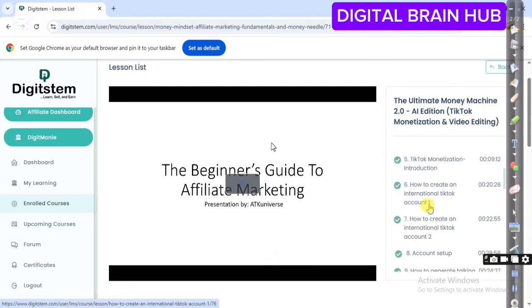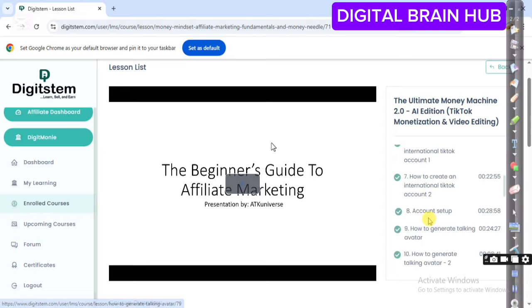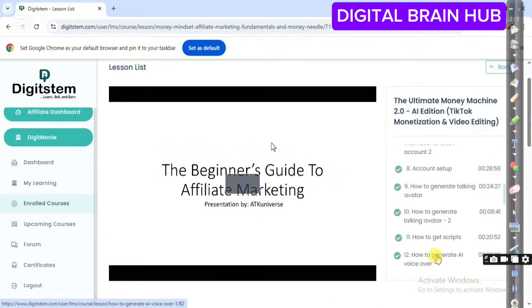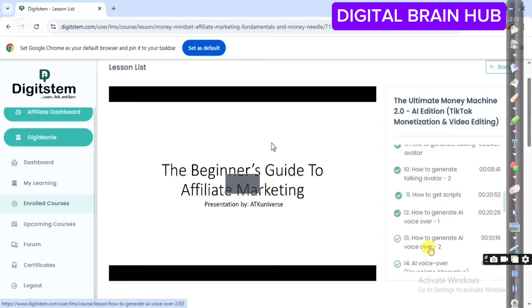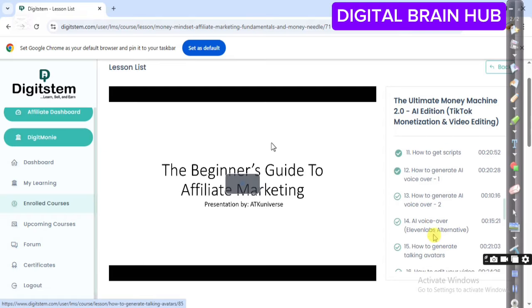So, how to create an international TikTok account 1, how to create an international TikTok account 2. You can see that you have account setup, how to generate token avatar 1 and 2, how to get scripts, how to generate AI voiceover 1 and 2, how to generate AI voiceover using the 11 Labs alternative, how to generate talking avatar. You can see all these.